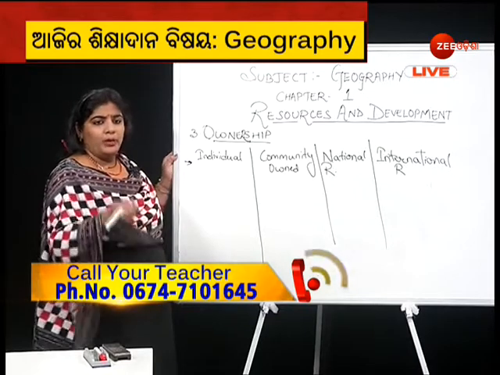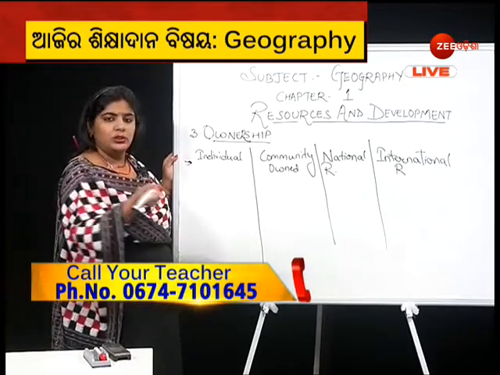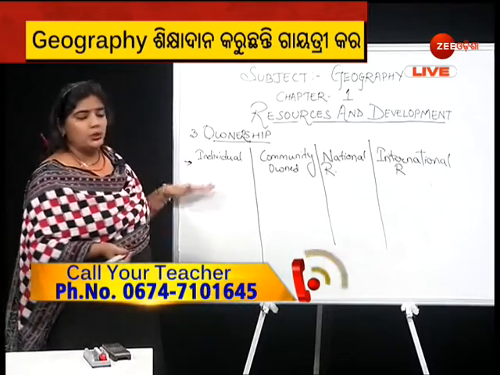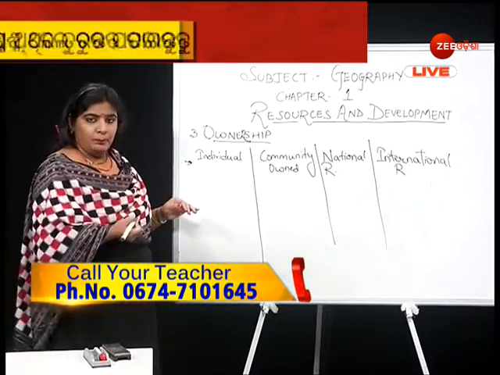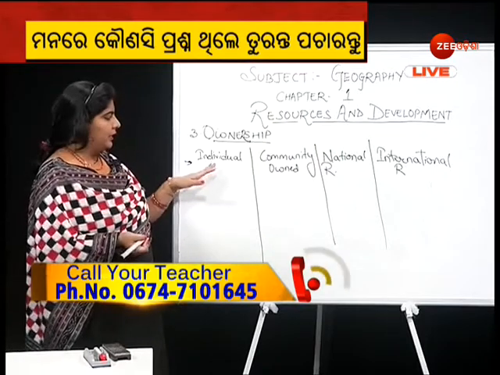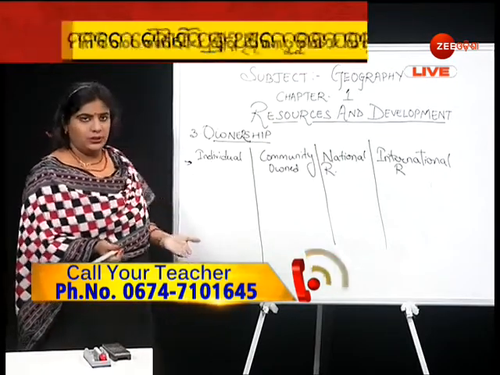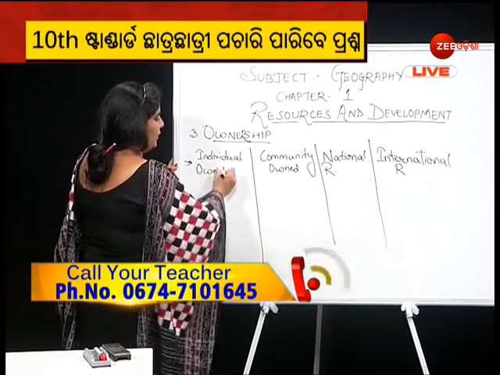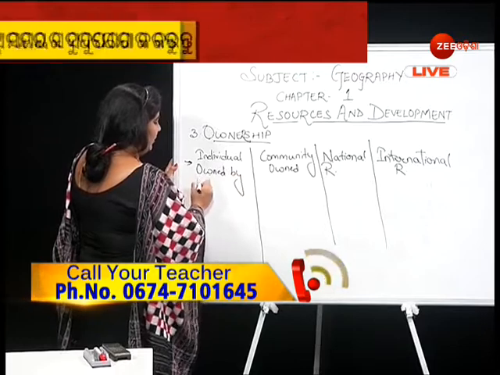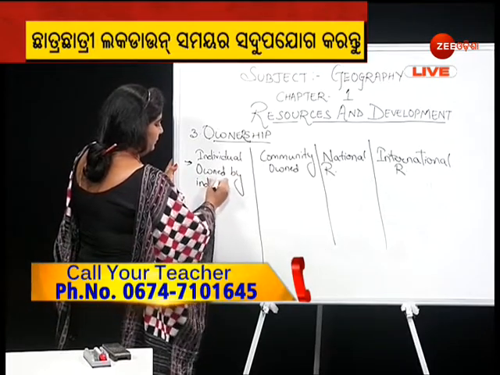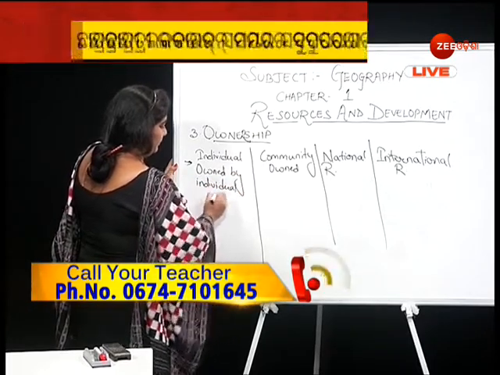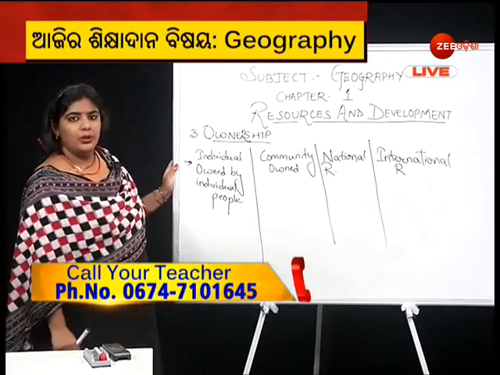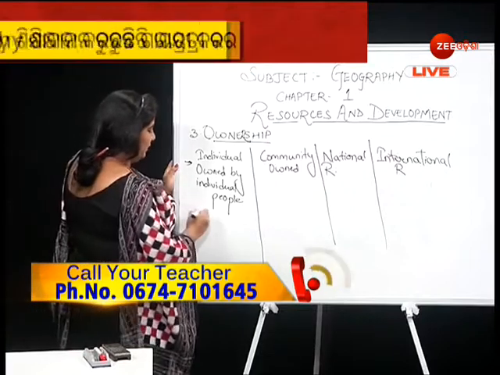Like your pen, copy, uniform, your house, your vehicle, your car, your motorbike. These are individually owned by the people who are using them. So they are individual resources. Who owns them? They are owned by individual people.